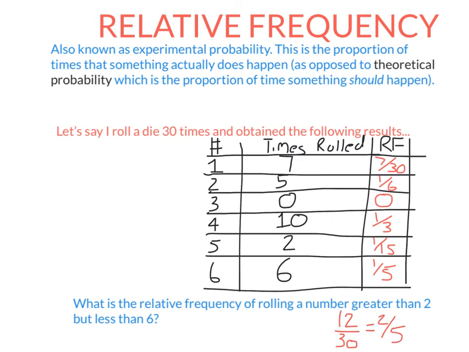Of course, the theoretical probability of having a number greater than 2 but less than 6 is 3 over 6, or a half. Relative frequency doesn't need to equal the theoretical probability.